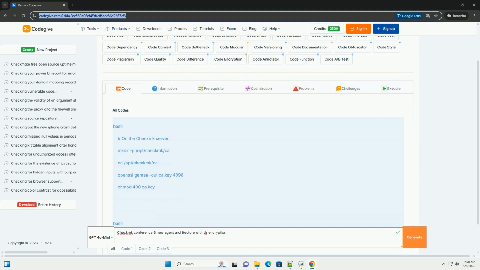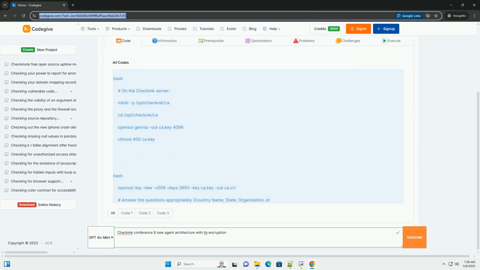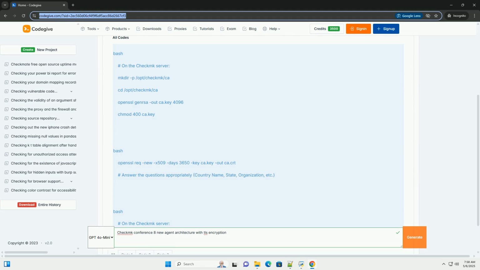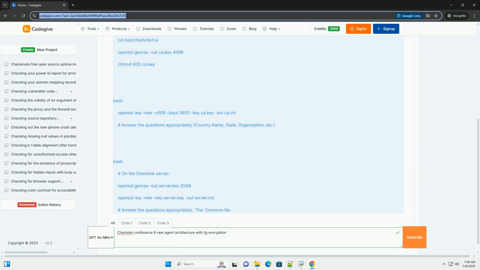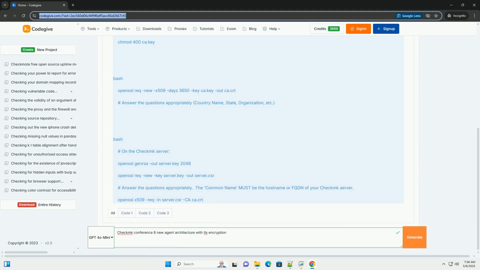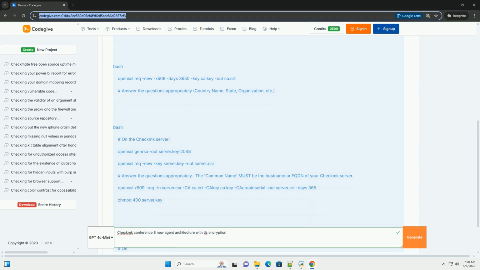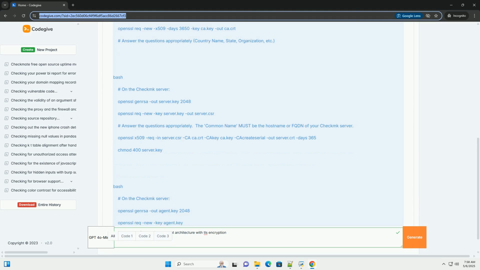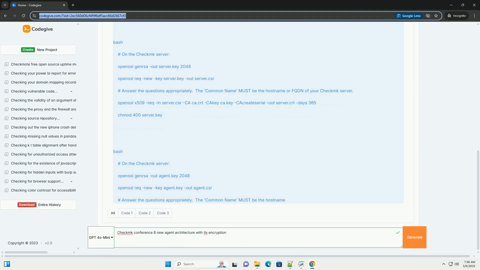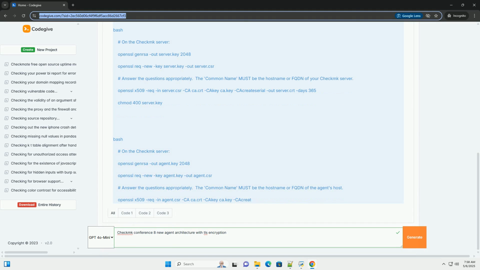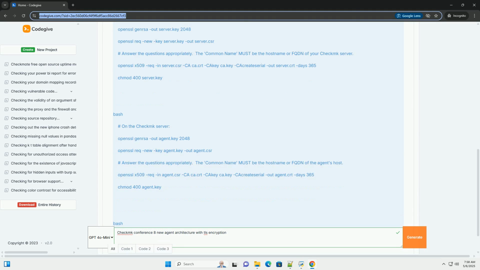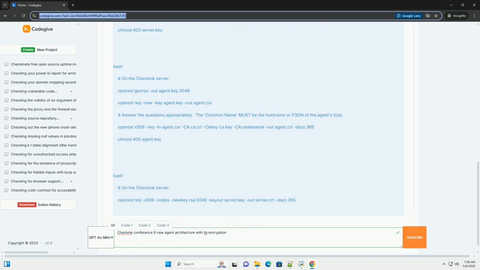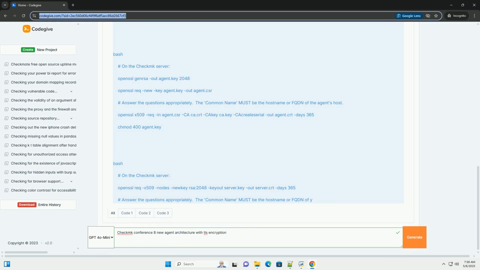OK, let's dive deep into the new Checkmk agent architecture introduced in Checkmk 2.1, focusing on its significant advancements, particularly the TLS encryption and the benefits it brings. This will be a detailed tutorial with code examples to help you understand and implement it effectively. Understanding the new Checkmk agent architecture.